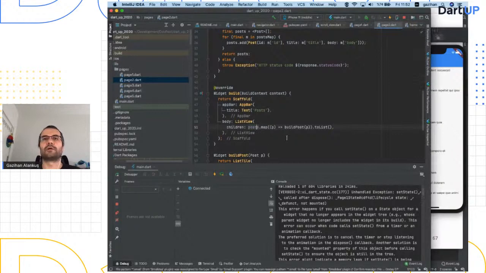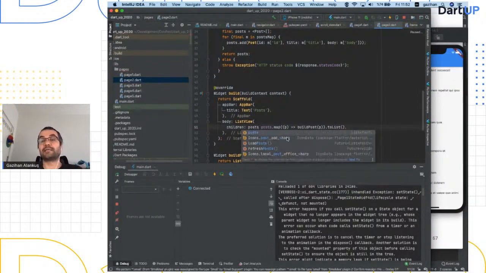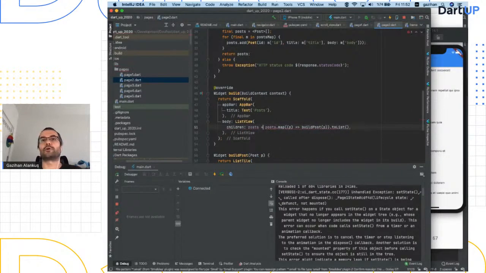So what can I do? I cannot do something before the screen shows. The screen has to show. It doesn't care about your work. So if posts is equal to null, Center, circular progress indicator, child.